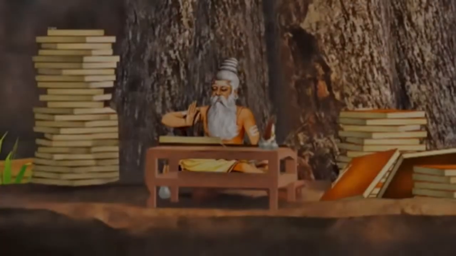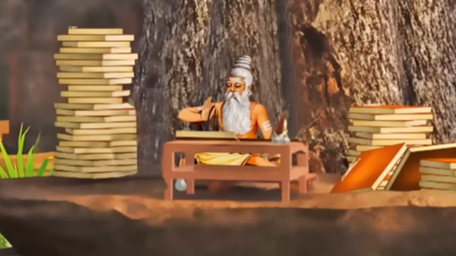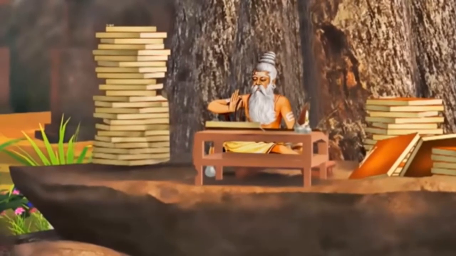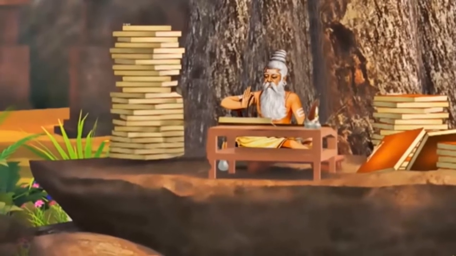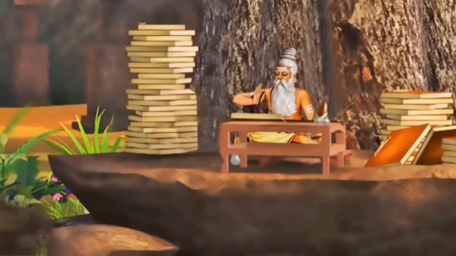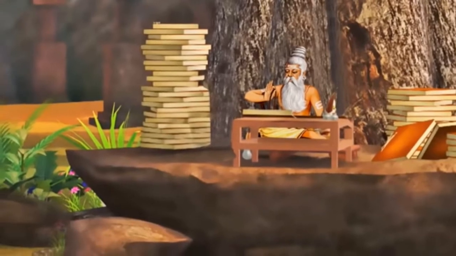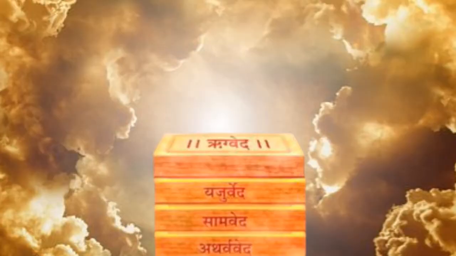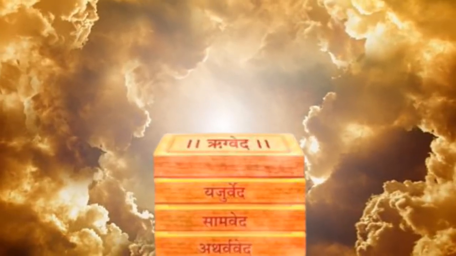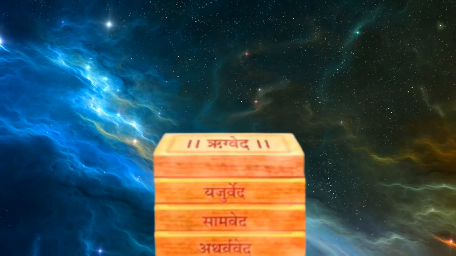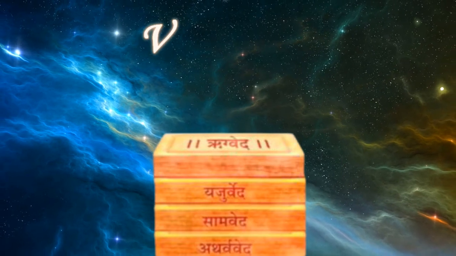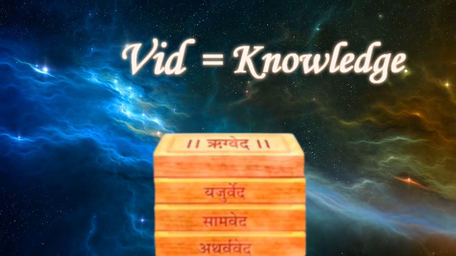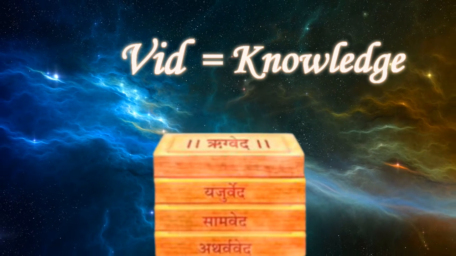The world's oldest literature are the Vedas, a collection of religious, philosophical poems and hymns composed over several generations beginning as early as 3000 BC. The Vedas are composed in Sanskrit, the intellectual language of both ancient and classical Indian civilization. First of all, we'll know what are the Vedas. The word Veda originates from the Sanskrit word Vid, which means knowledge. Therefore, Vedas are called the books of knowledge.